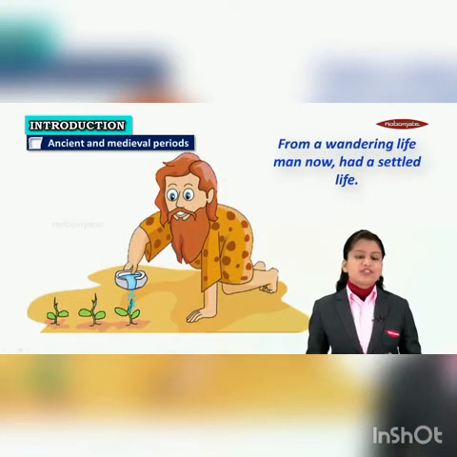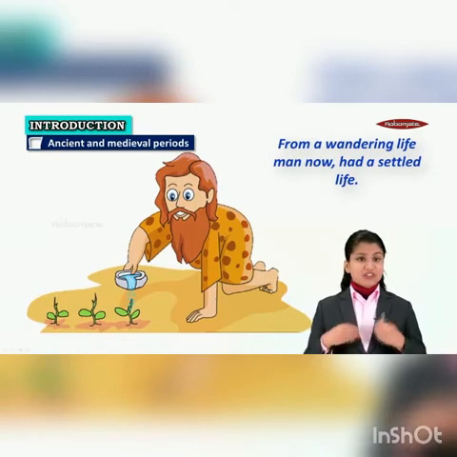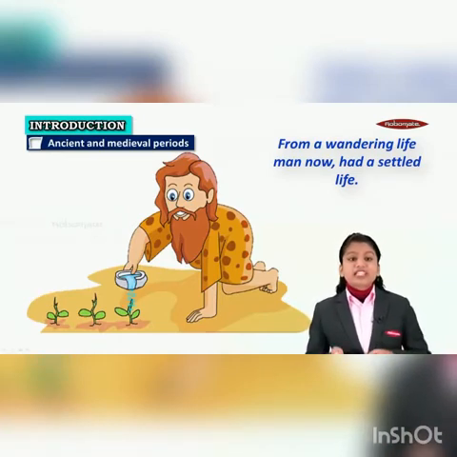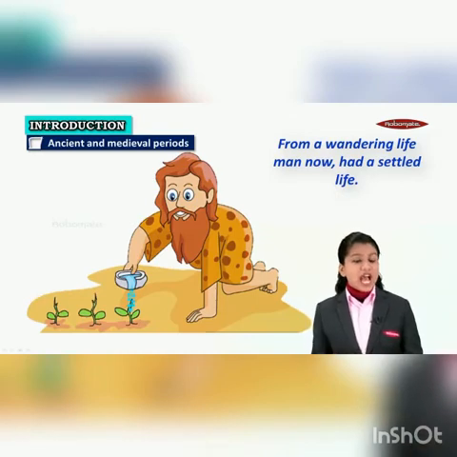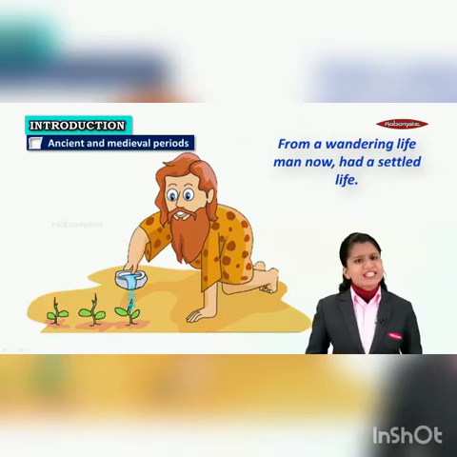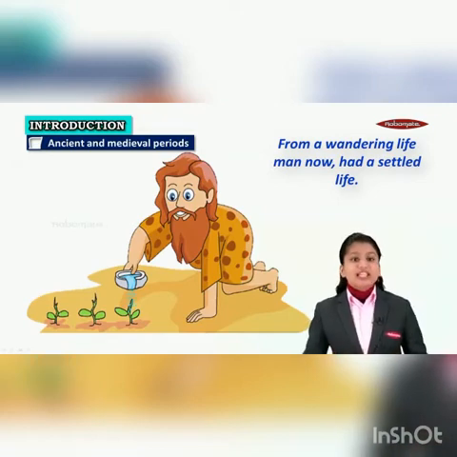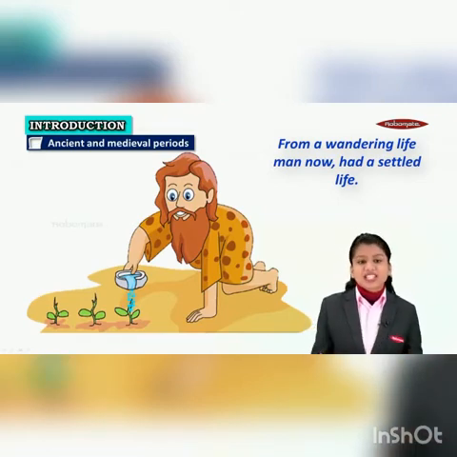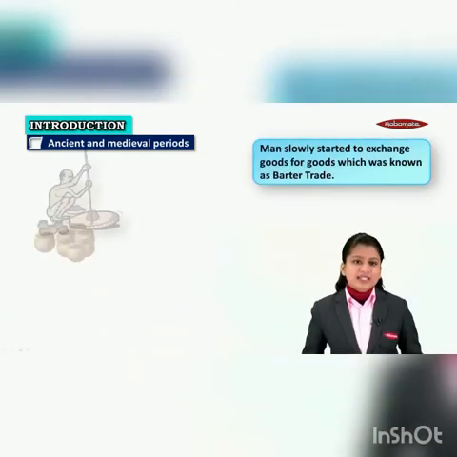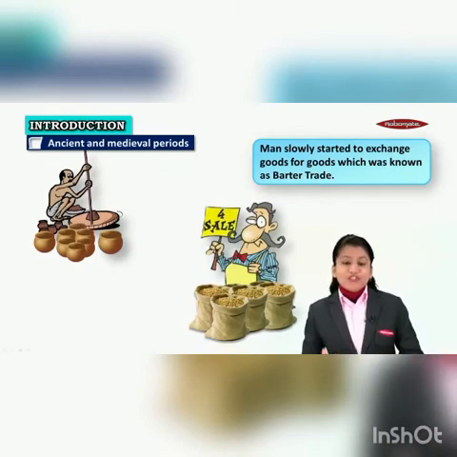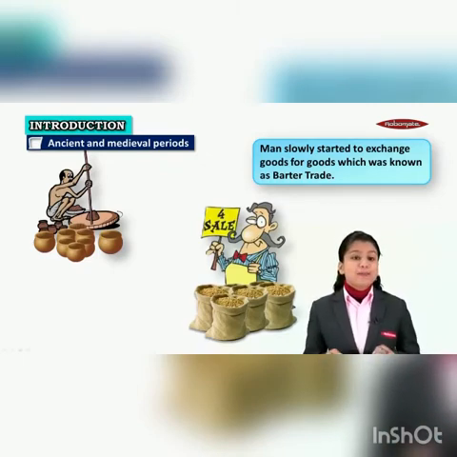Now over a period of time, man started to realize that he was really fed up of this wandering life and he decided that he will settle down. Therefore he started growing crops near the house that he used to live. And those crops were enough to feed himself and his family. Over a period of time, he realized that he should actually start growing these crops on a larger scale and sell it to someone else. And this is how man started slowly exchanging goods for goods, which was known as barter trade.